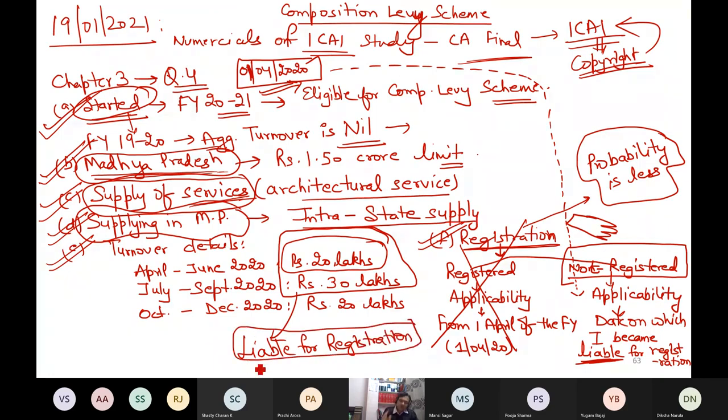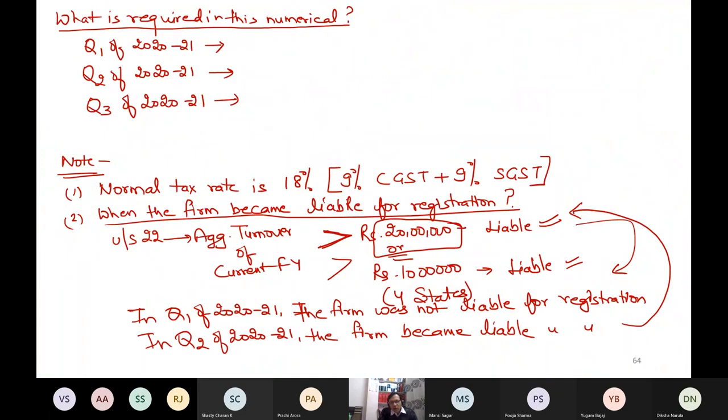Now, one thing is sure that I am eligible under composition levy scheme. Question also says, now it comes to paying tax. Can you tell me how much is the tax of composition levy scheme? Do you remember tax as per composition? But first of all, question was simply saying that this taxpayer is eligible for composition levy scheme.